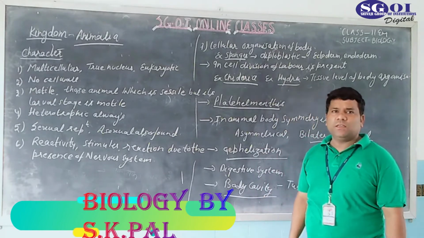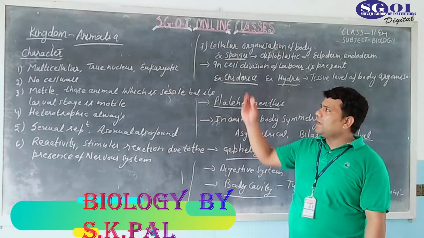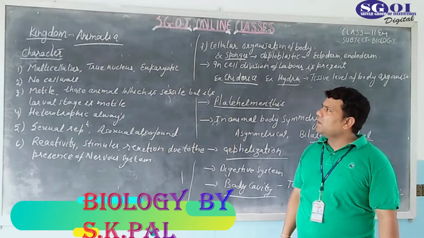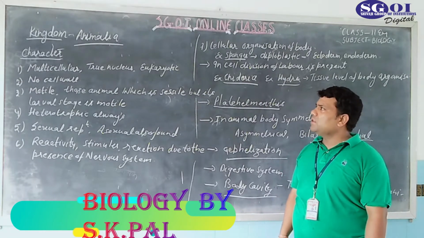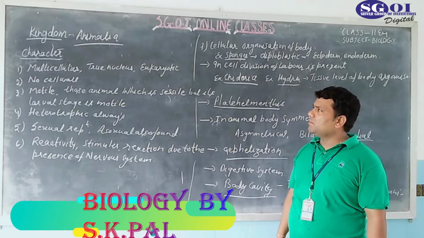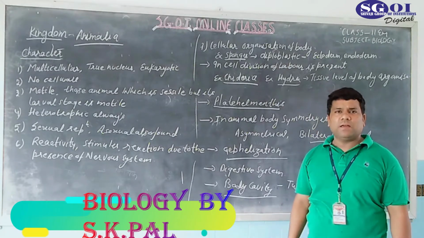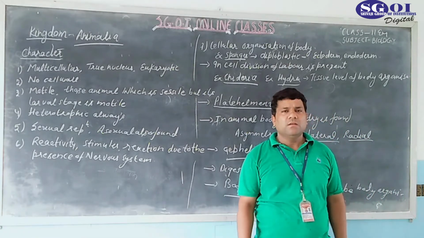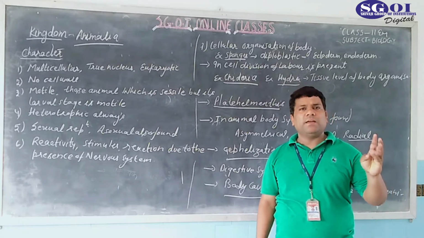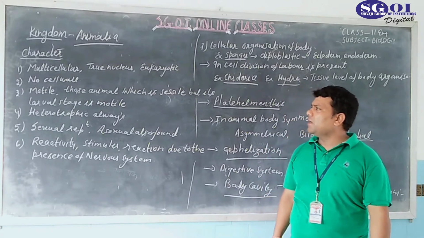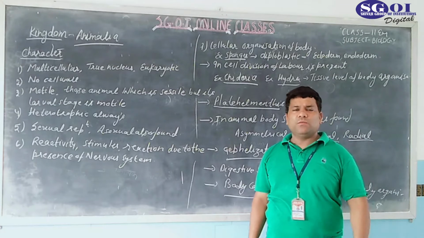In this video lecture we will discuss the last kingdom of Whittaker, that is Animalia. As you know, this is the last kingdom of Whittaker's system. Whittaker has given the 5 kingdom system of classification. First is known as Monera, Protista, Plantae, Fungi. The last one is Animalia. The first four I already told in the previous lecture.